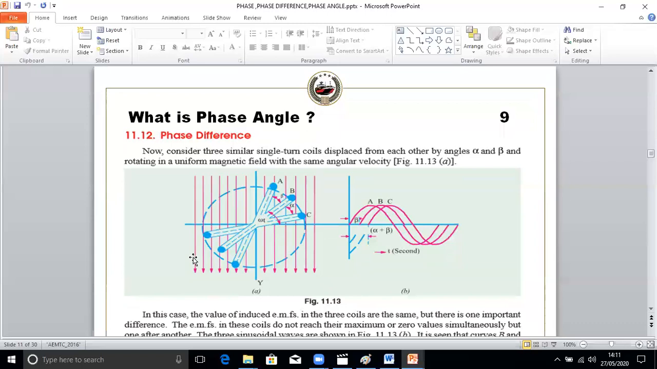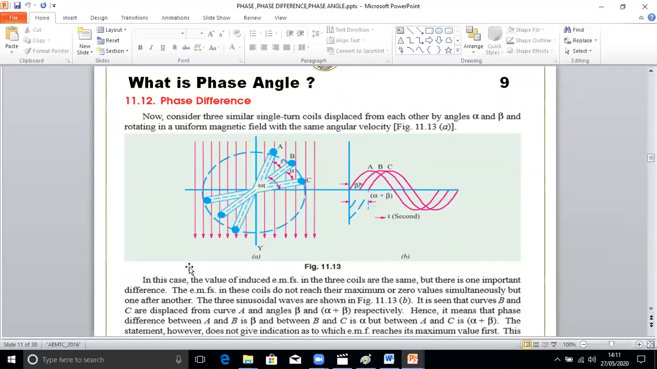So this is what we call the phase angle here. You can see the phase angle. These are called the phase angles. Three coils are there, and this is the angle between the coils, alpha and beta. You can see beta here, and alpha plus beta.